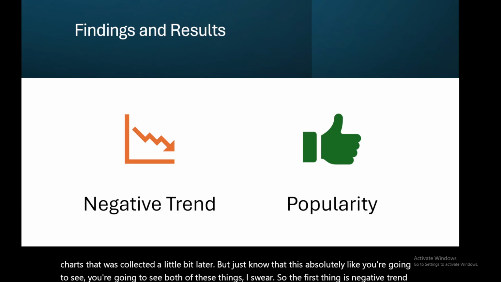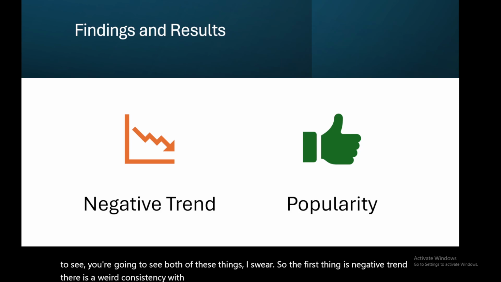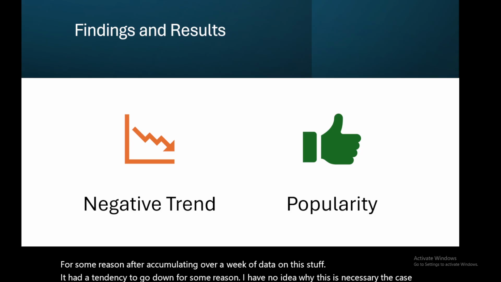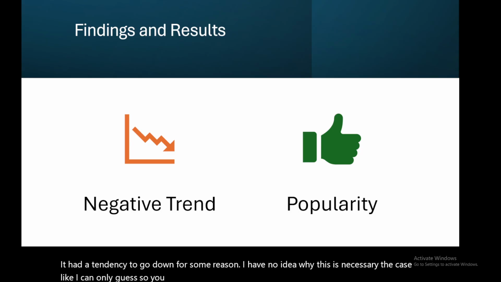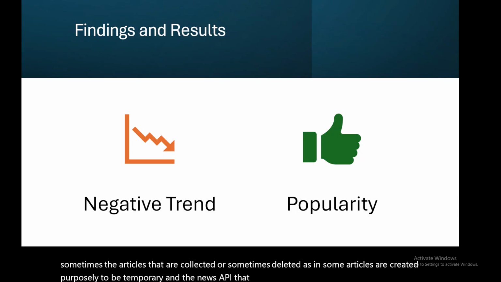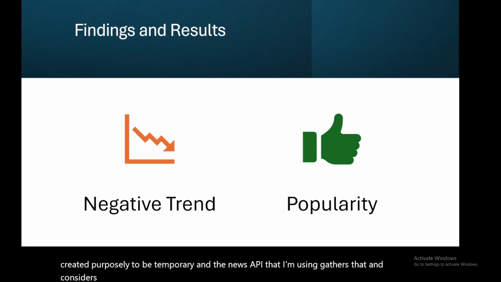There is a weird consistency with the data that I've gathered, in that for some reason, after accumulating over a week of data on this stuff, it had a tendency to go down. I have no idea why this is necessarily the case. I can only guess, so take this with a grain of salt. But if I had to take a guess, it is because sometimes the articles that are collected are deleted. Some articles are created purposely to be temporary, and the news API that I'm using gathers that and considers it an actual article, and then later on it gets deleted and then the count goes down.